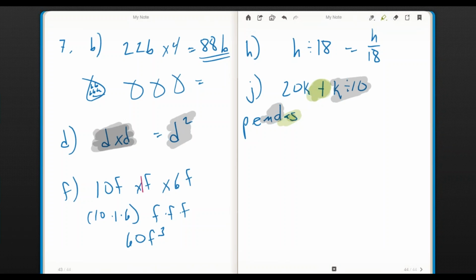So this addition sign is going to come later, after I'm finished with something else. I'm going to say 20K plus K divided by 10, and in the back, it leaves the answer in that format. It doesn't ask us to find a common denominator and solve anything else, so we'll leave that problem with that answer.